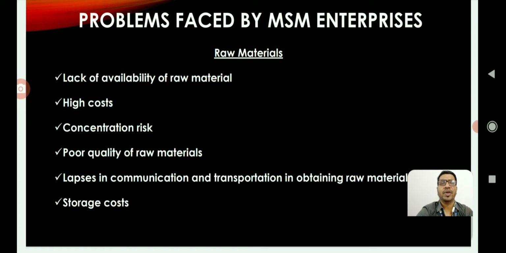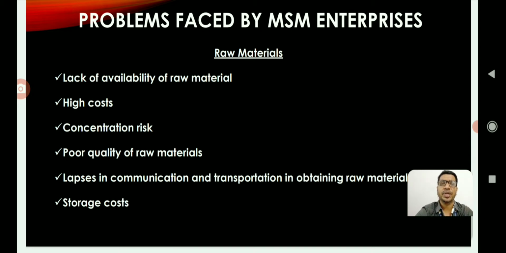First one is lack of availability of raw material. Continuous availability of raw material is very much required to utilize 100% capacity. The lack of availability of raw material in certain stages or some seasons may adversely affect the overall cost of the production as well as the prospects of the business.